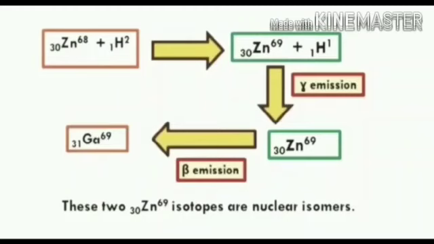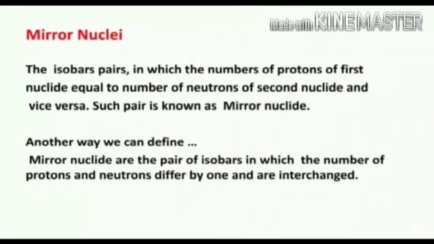One emits a gamma ray and the other emits a beta ray. Radioactive behavior is different: one is in the gamma region and the other is in the beta region. They are nuclear isomers.